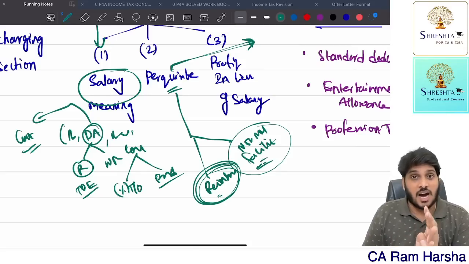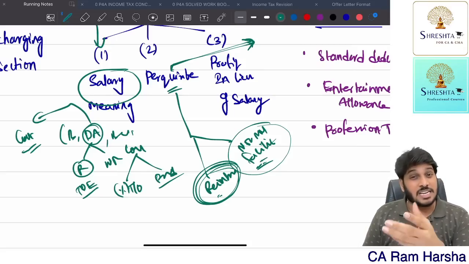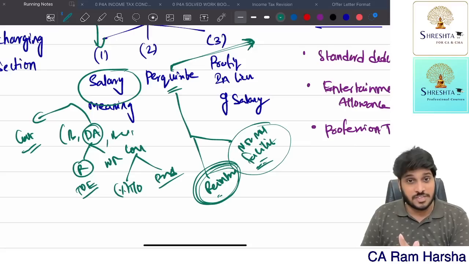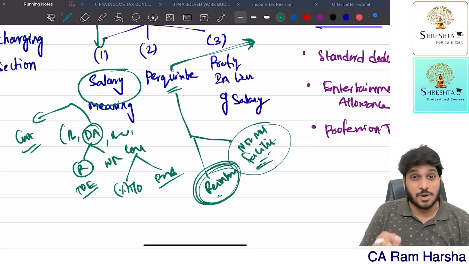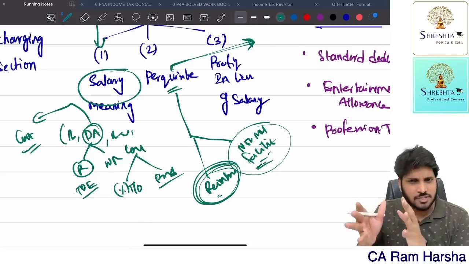Or a facility like a car, education facility, medical facility, various transport facilities. So these are all facilities. Both are treated as perquisites because these are used for the personal benefit of the employee. Perquisites are taxable. We have some exemption rules.